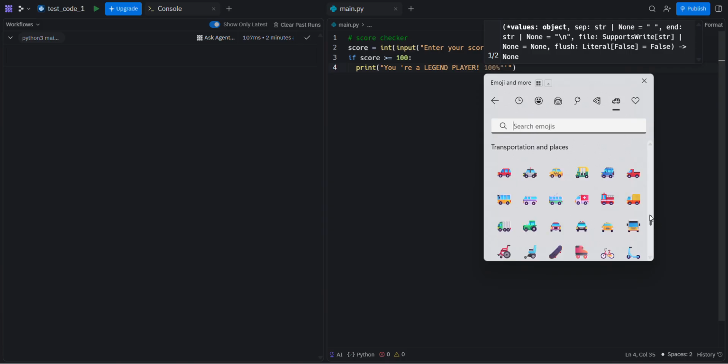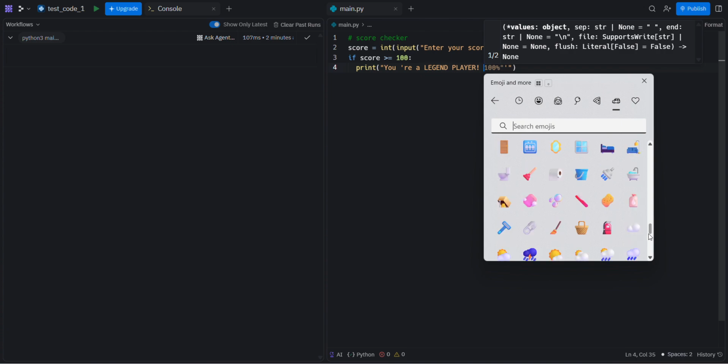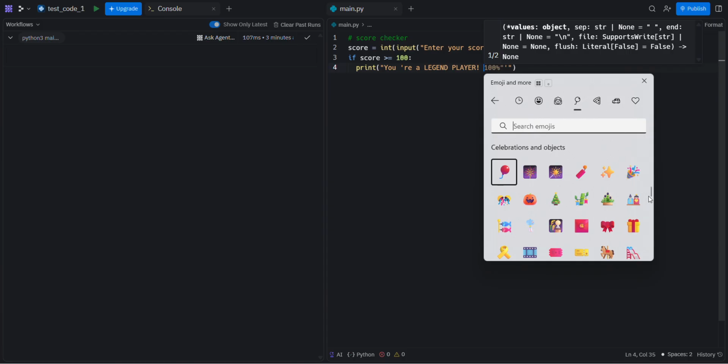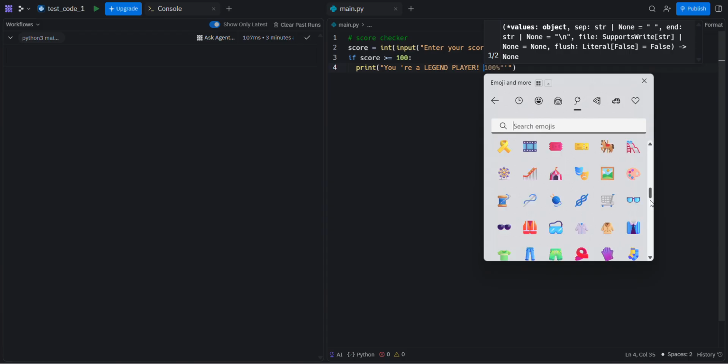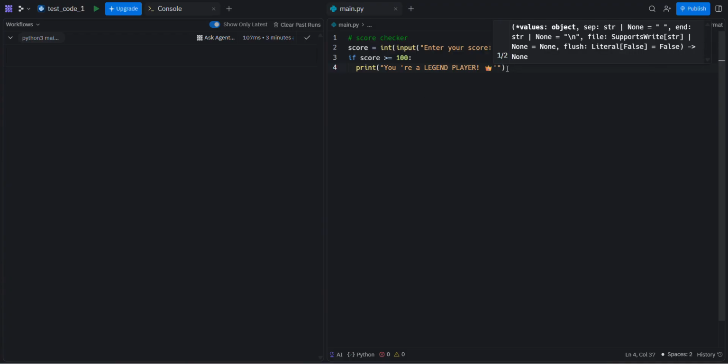We can use any kind of emojis we want. It's up to you to use your emojis or use the text inside the print. Here I don't know what to decide, but we can put something like a cup, right? Or we can put this crown. It looks great.